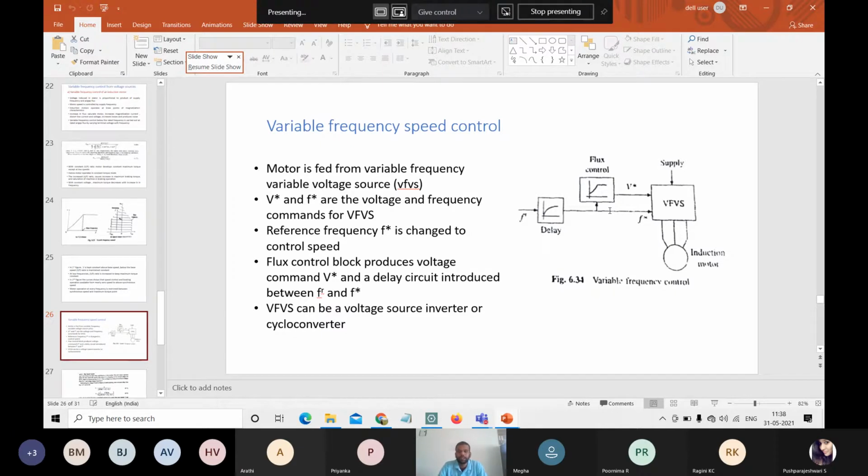And normally during transient conditions, that is starting, braking, or sometimes speed reversal, these are the different transient operations. At these operations, what happens? The operation can be carried out at maximum torque. During transient operation, we can carry out the performance at maximum torque with reduced current.